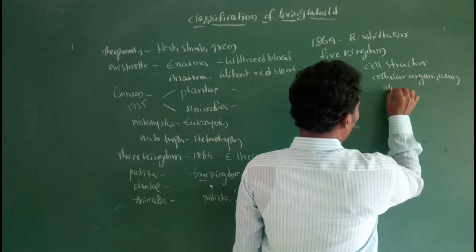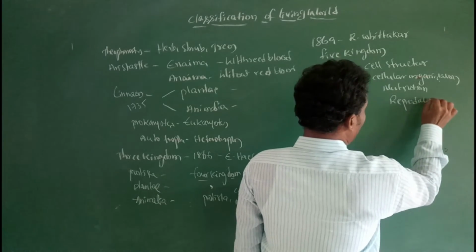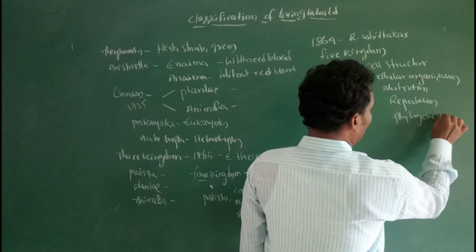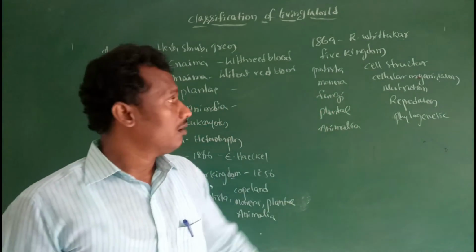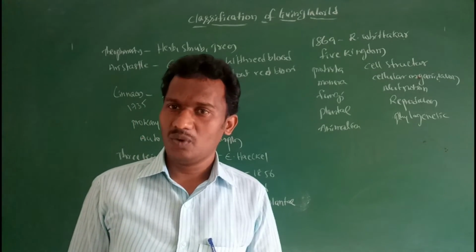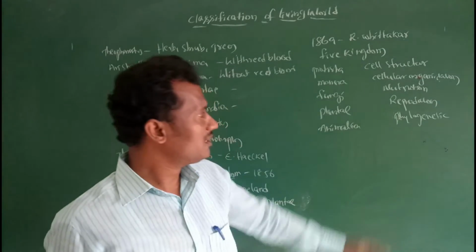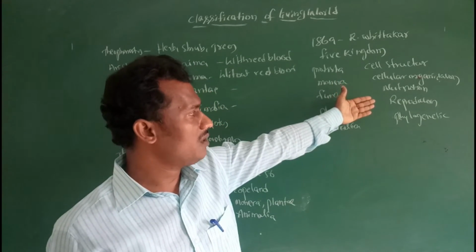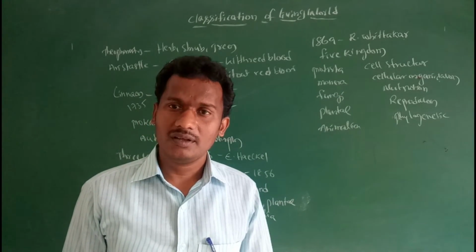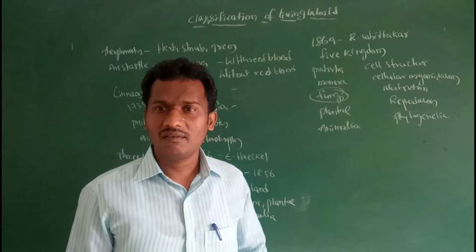Next one, mode of nutrition. Then mode of reproduction. Phylogenetic relationship. So R.H. Whittaker proposed the five kingdom system of classification. He classified the living organisms based on characteristic features of cell structure, complexity of cell structure, then cellular organization, mode of nutrition, mode of reproduction, then phylogenetic relationship of organisms. First time he introduced a new kingdom of fungi.